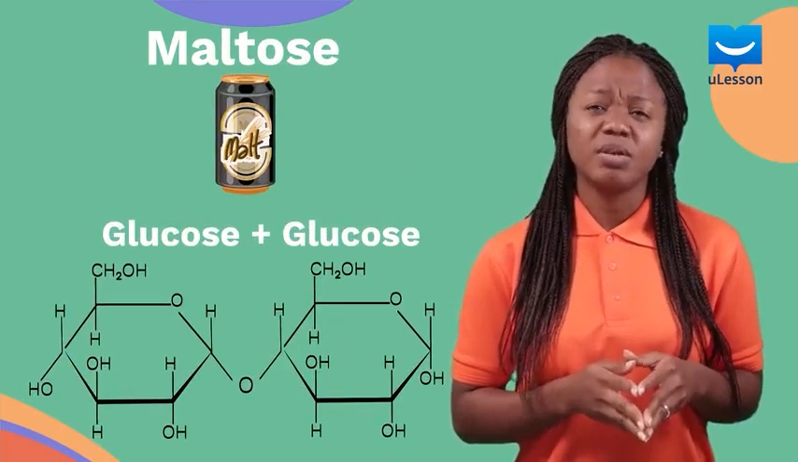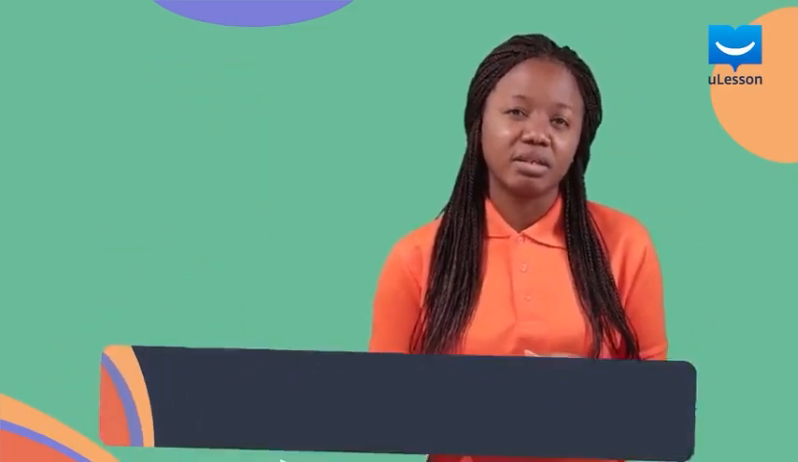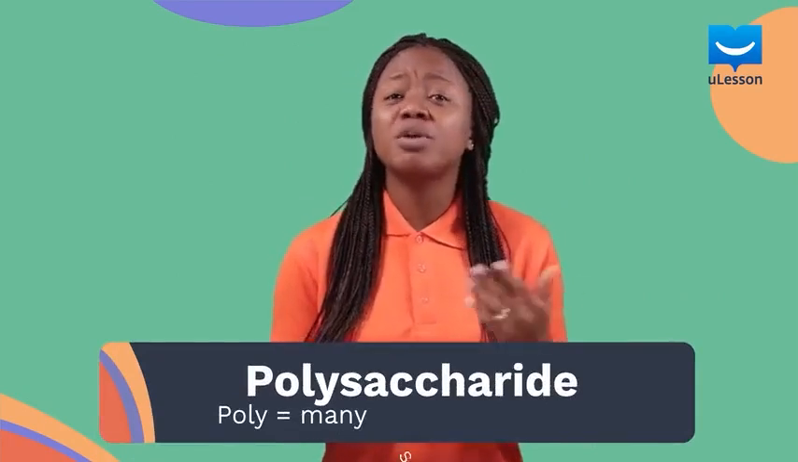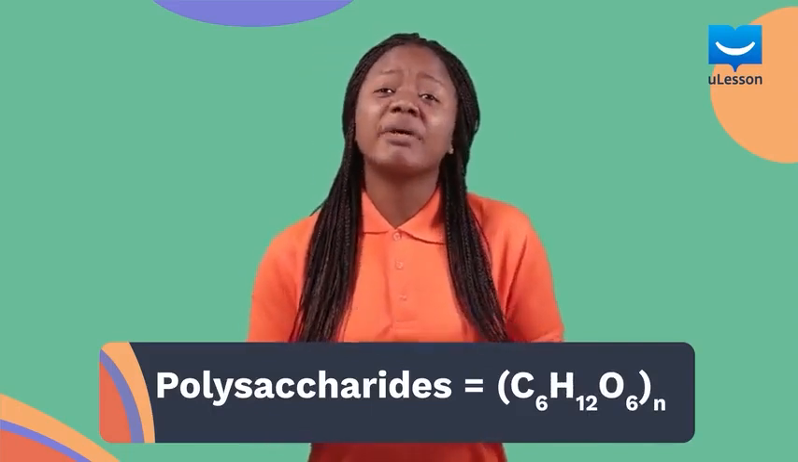The last class of carbohydrates we will discuss is the polysaccharides. The prefix poly means many. Hence, polysaccharides are carbohydrates with many sugars. Polysaccharides can contain up to 1,000 units of monosaccharides joined together. They have the general formula (C6H12O6)n, where n can be a high number like 40 or even 3,000.